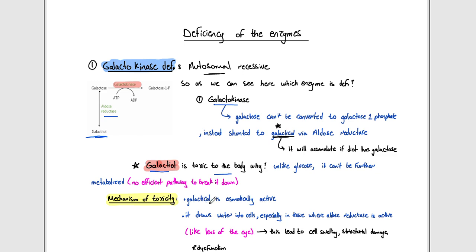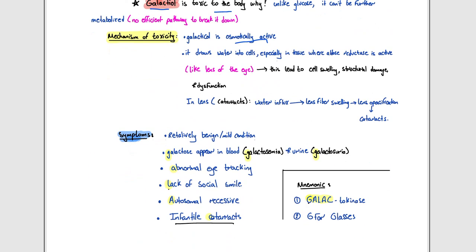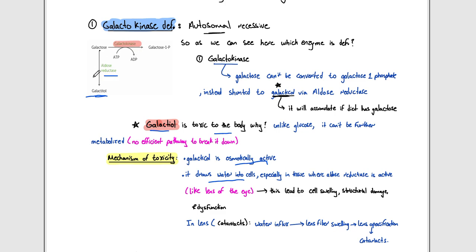The reason is galacticol is osmotically active. So what does that mean, that it's osmotically active? That means that it's going to draw water into the cell. Because we would have galactokinase deficiency, the galactose will be shunted to aldose reductase, which is going to convert galactose into galacticol.